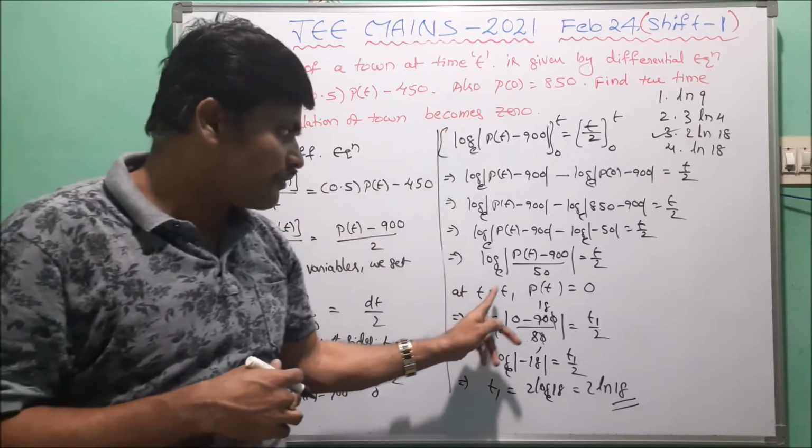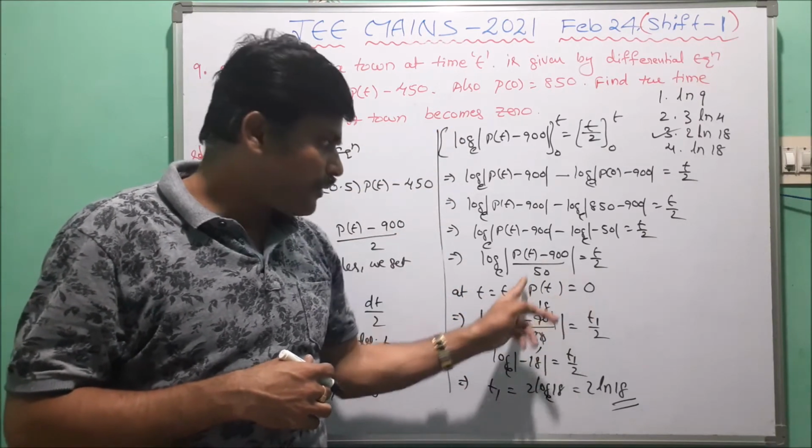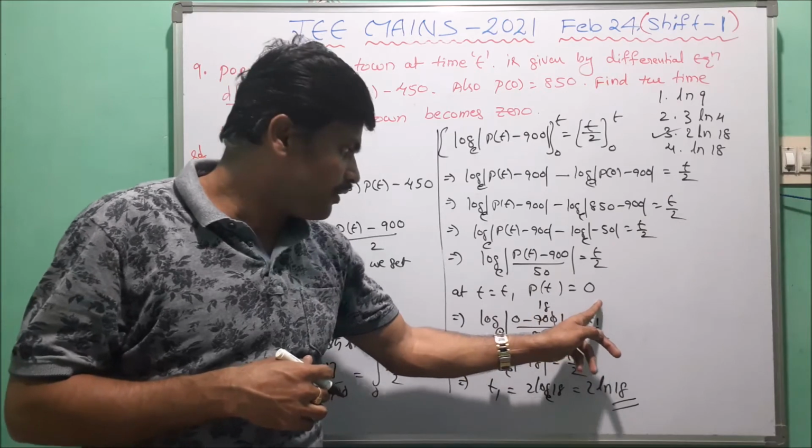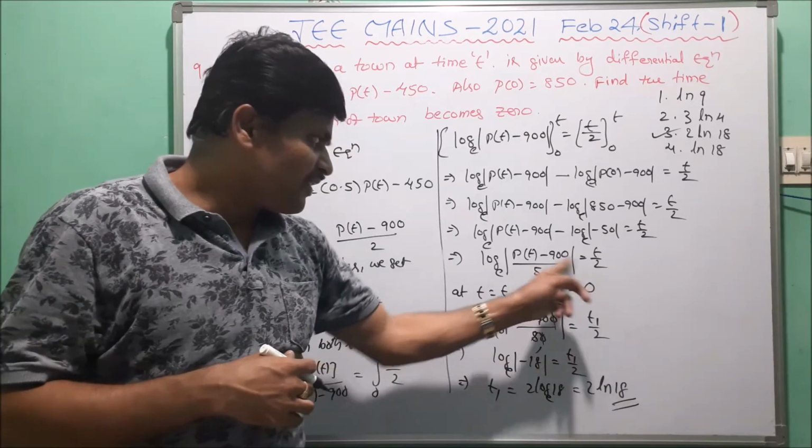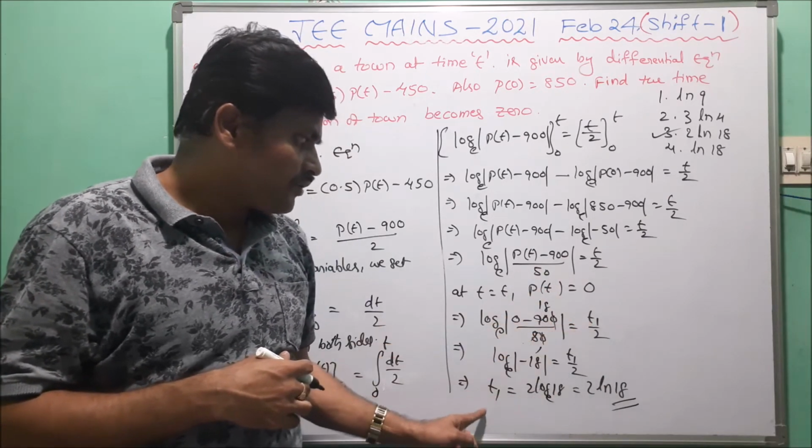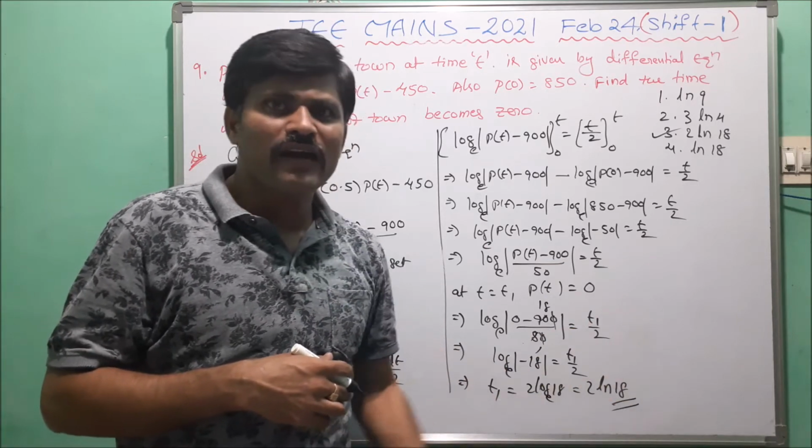Now here we take t equal to t1, p of t, population of town becomes 0. Now using this condition to find t, t equals 2 log 18.